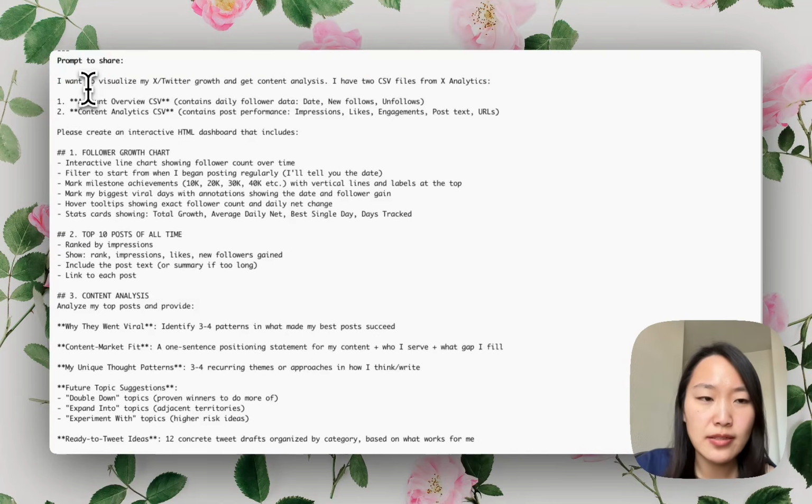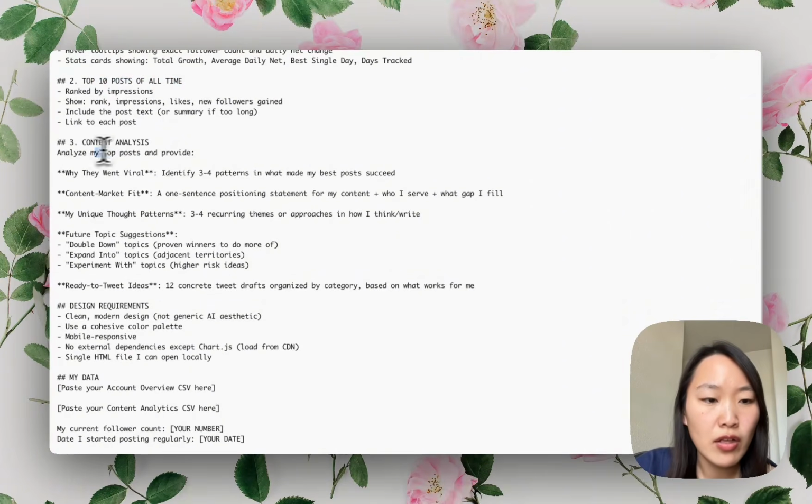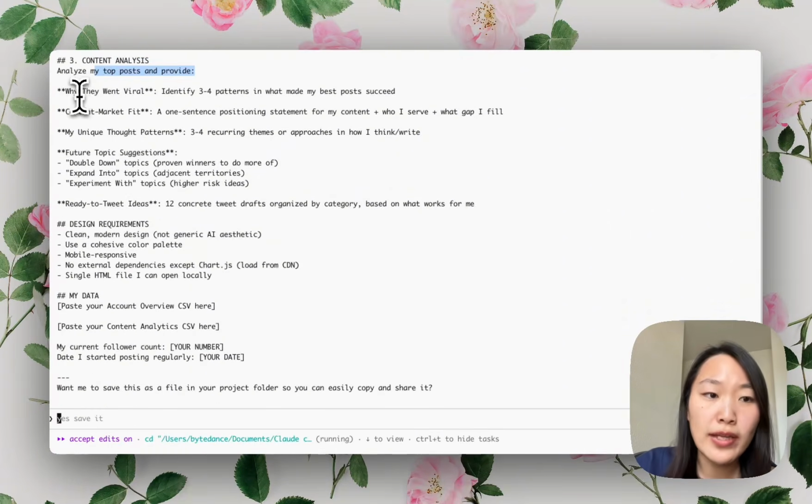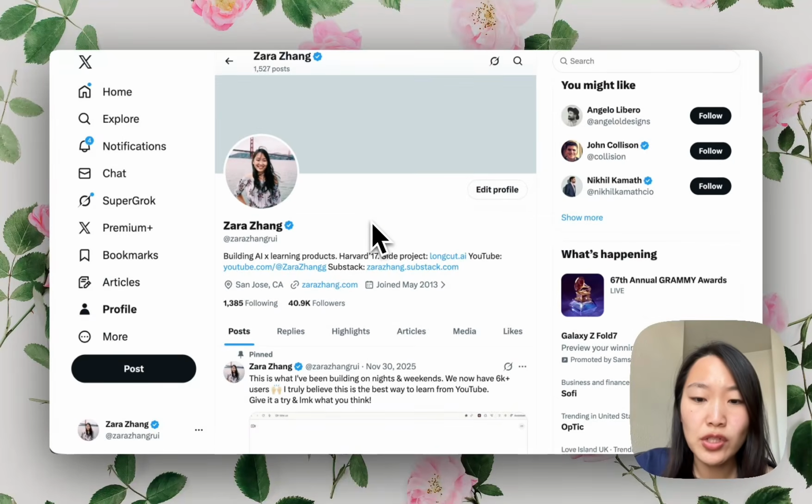I'm gonna paste this in the comment section, but basically I want to visualize my Twitter growth. I have 2 CSV files. Please create an interactive HTML dashboard that includes follower growth chart, top 10 posts of all time, content analysis, which includes why they went viral, content market fit, my unique thought patterns, and future topic suggestions, and ready to tweet ideas. And then you just give it your current follower count and then the date you want to start tracking. The way you can get your current follower count is just by hovering over this number.